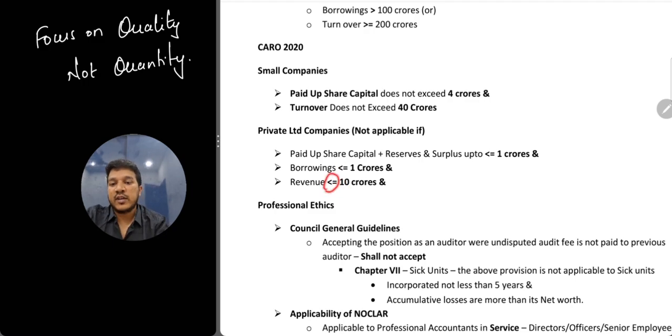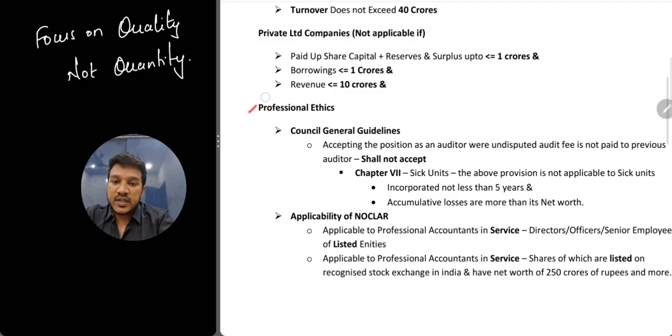Revenue, again less than or equal to 10 crores, not applicable. Perfect, let's go. And then the professional ethics.